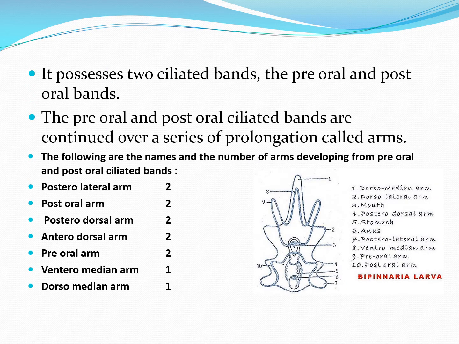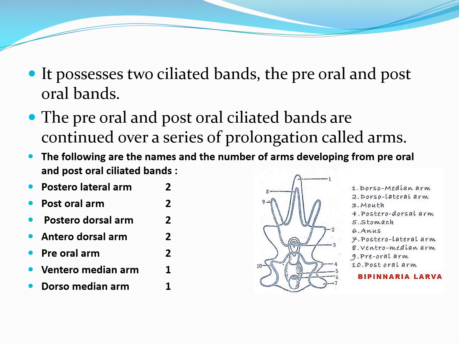It possesses two ciliated bands which are known as the preoral and postoral bands. The postoral ciliated band appears to be longitudinally placed and forms a complete ring between the mouth and anus. The preoral and postoral ciliated bands are continuous over a series of prolongations called arms.